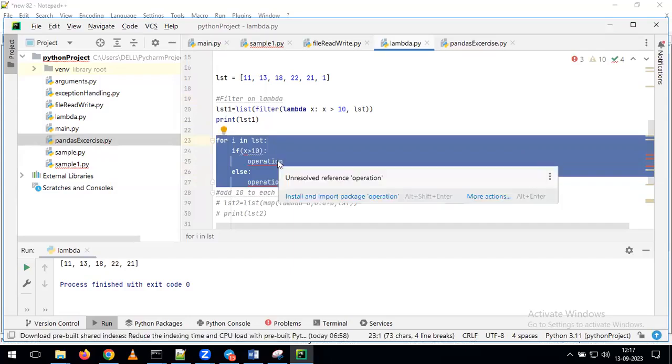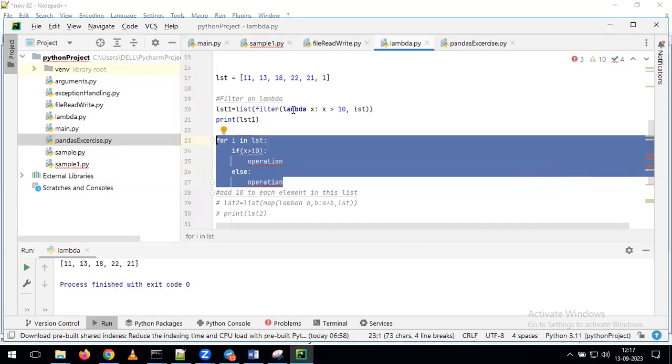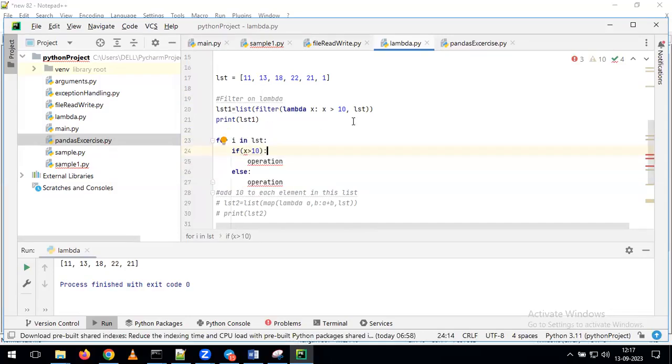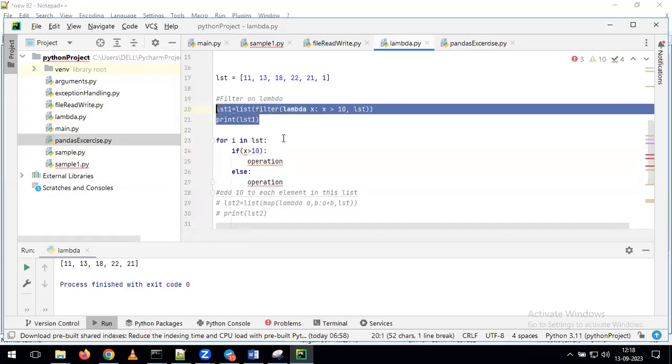Lambda? No. Performance wise, there is no difference. Both are going to take the same amount of time, because here it needs to iterate over all the elements in the list. Here also, it needs to iterate over all the elements in the list. After that, for every element, it needs to verify the condition. Here also, for every element, it verifies the condition. After that, it is creating the list. Here also we need to create the list indirectly. Here and here, it is going to perform the same kind of operation. For that reason, performance wise, there is no difference. This one and this one, both give the same performance.